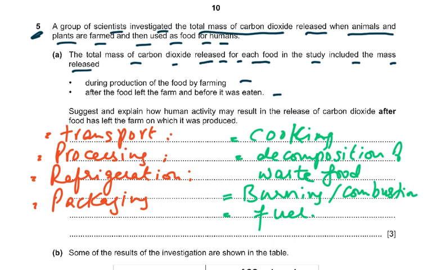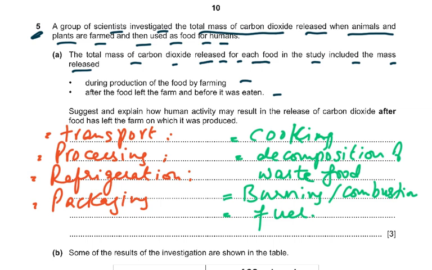You see, candidates, I'm just going to read the exam report to you and then you can probably understand it. Candidates with a good knowledge of the carbon cycle were able to apply their understanding to the context of human food crops and carbon dioxide release. Quite a few appreciated that the food would need transporting or cooking, which would involve the burning of carbon-containing fuels, thus releasing carbon dioxide. Others, although not thinking about the journey of food from farm to human mouth, were able to gain a mark for mentioning continuing respiration of the plants or decomposition of the plants.